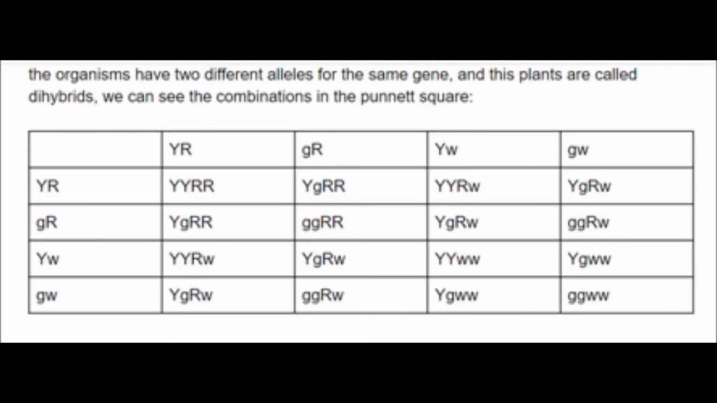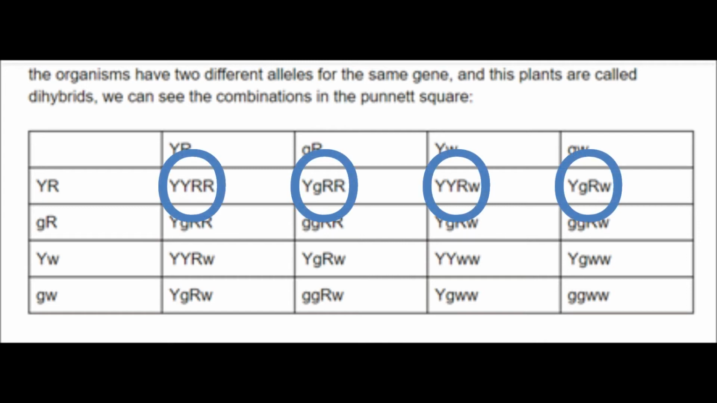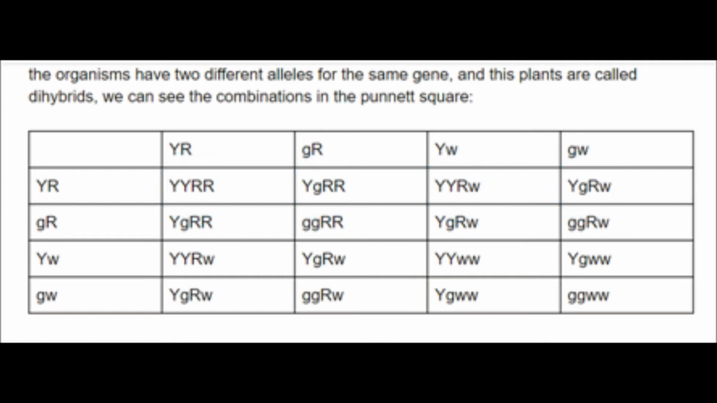Looking at the traits of yellow, green, round and wrinkled and the results of the F1 plants, we can determine that they are heterozygous for two genes. This means that the organisms have two different alleles for the same gene, and these plants are called hybrids. We can see the combinations in the Punnett square.